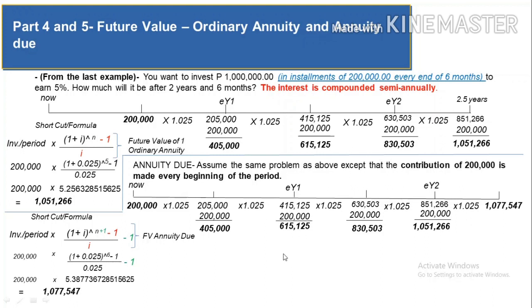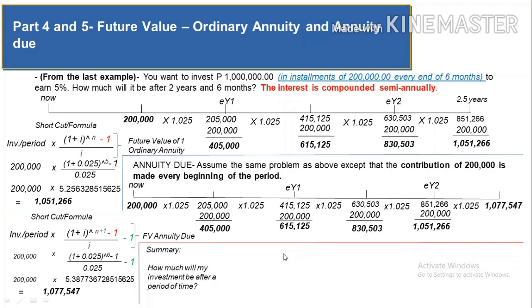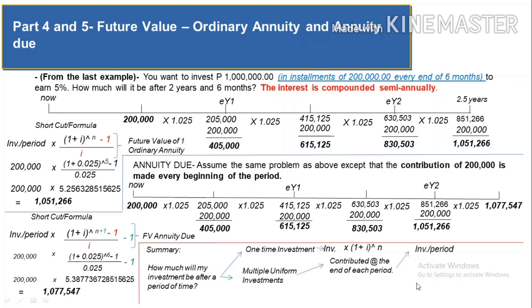Let's have a little summary. If the question is how much will be my investment after a period of time, and it is only a one-time investment, then you use investment times 1 plus I raised to the power of positive n, or what we call the future value of 1. But if your investments are multiple uniform investments and it is contributed at the end of each year or each period, then you're going to use investment per period times 1 plus I raised to the power of n.